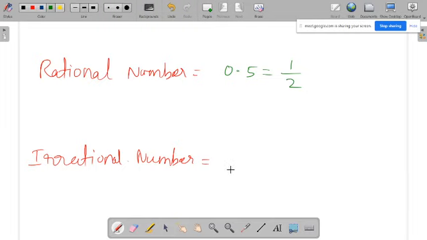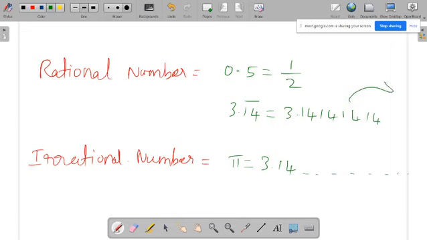Whereas there are some numbers, for example pi. Pi starts like this and we do not know where it ends. This is a never-ending number and also not repeating. If a number is never ending and also not repeating, then such numbers are called irrational numbers. Suppose I have 3.14 bar, 3.14141414 and so on.